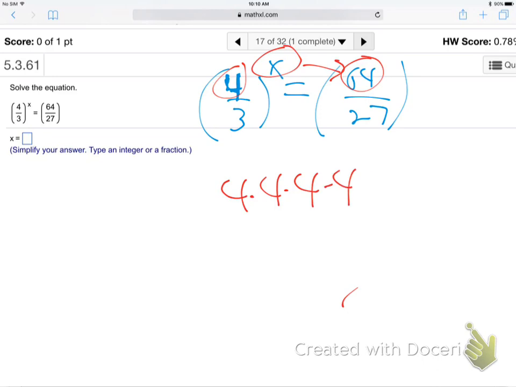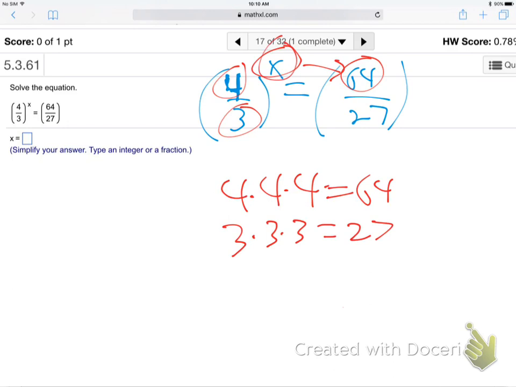And you'll find, isn't it? Oh, just 3 of them, huh? 4 times 4 times 4 is 64, right? And does that work for the 3 also? Is it 3 times 3 times 3? Yeah. So what's the power got to be? 3. Done. X is 3. That's the easiest way. I'm not going to mess around with anything more fancy. Just take your calculator, just check it out. 4, 4, 4, 3, 3, 3. It works. So the third power is what's needed on that. Good?